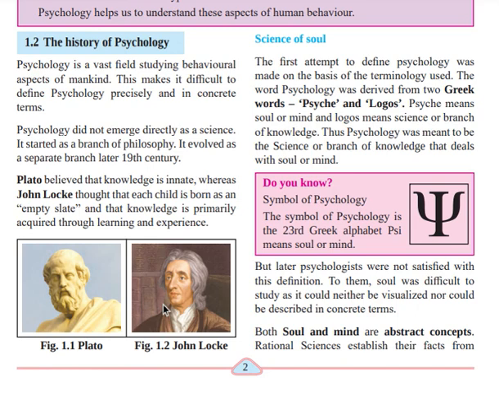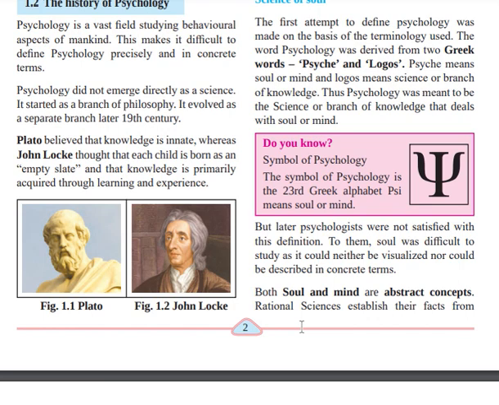At that time psychology was believed to be a science because it studies the soul and mind. That's why it was called a science. But later the psychologists were not satisfied with this definition.